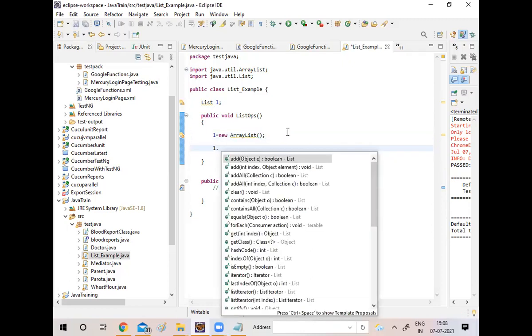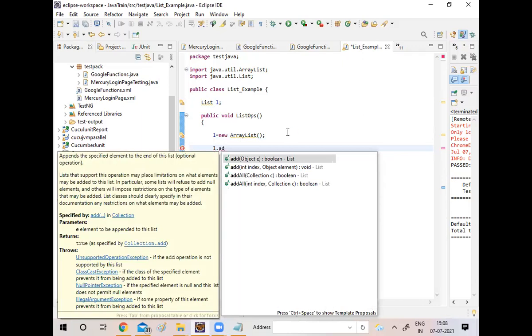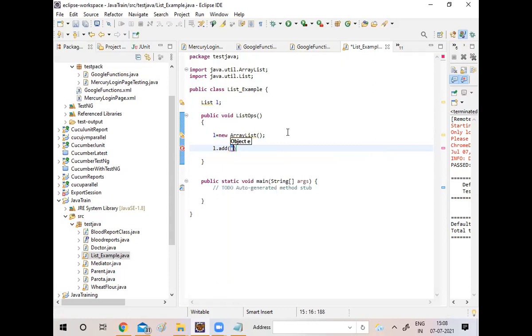How to add an element to the particular list? l.add of, and what name am I planning to add? I can add Kavita.